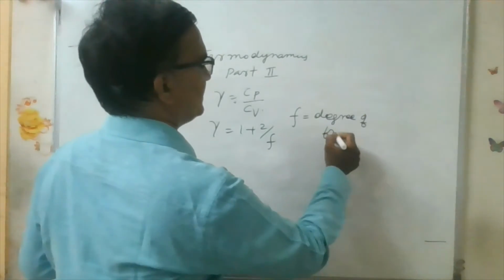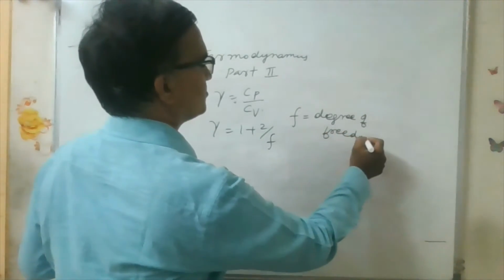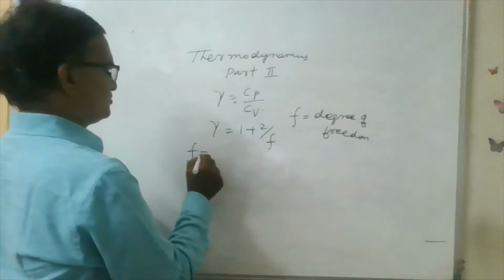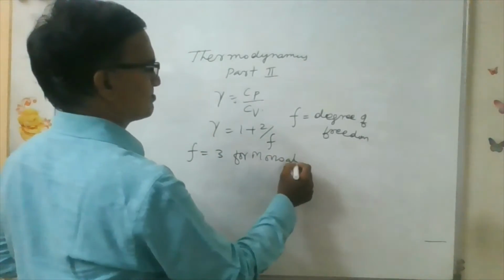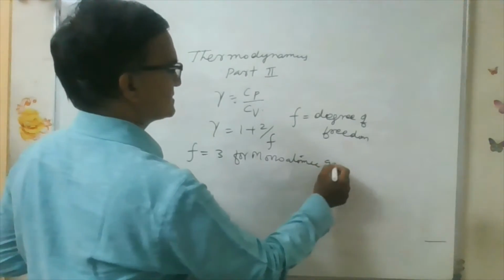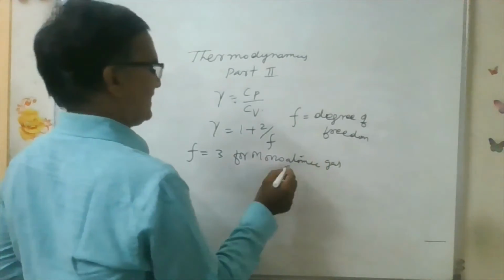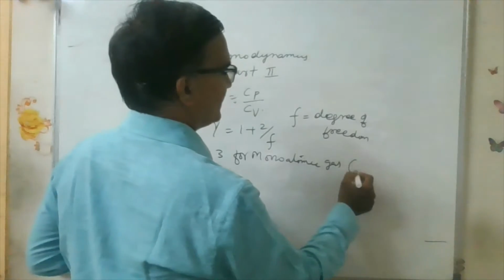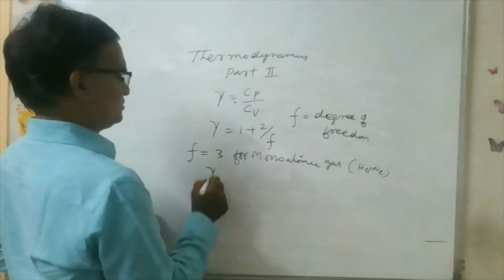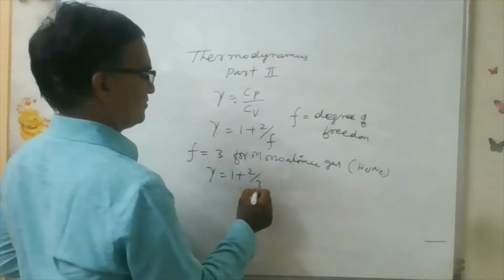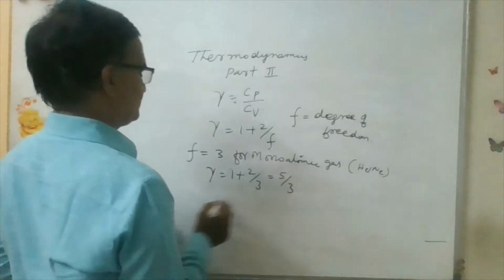In this, F is equal to 3 for monoatomic gas. Monoatomic gas means inert gases like helium, neon, argon. Their gamma is 1 plus 2 by F, that is 5 by 3.